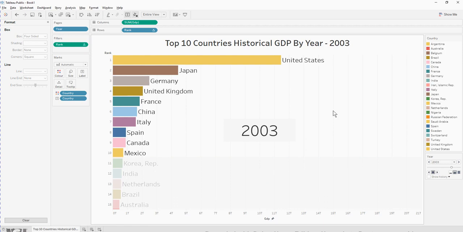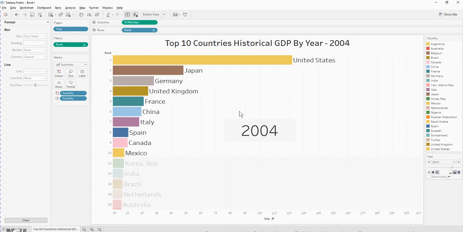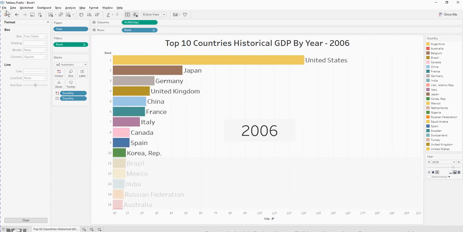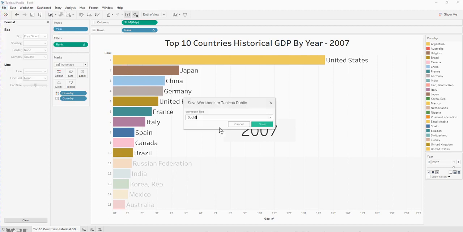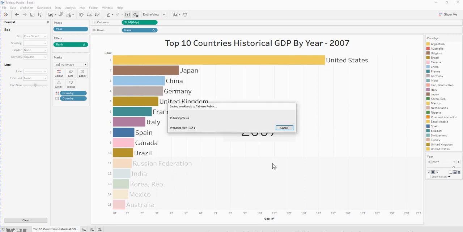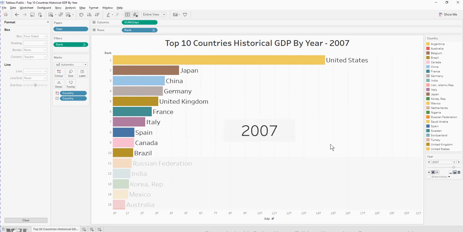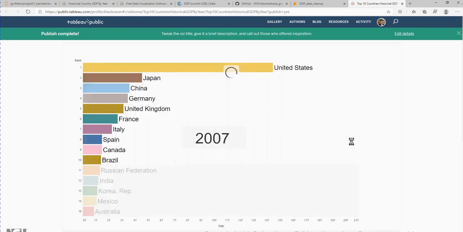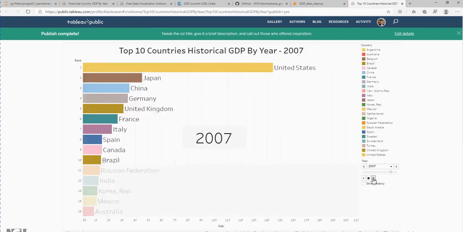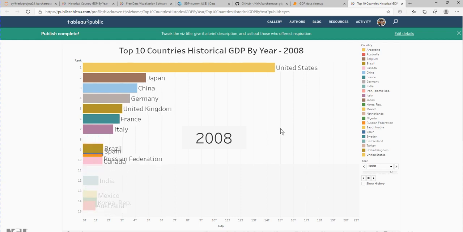And there you are, the bar chart race is ready and it should be working properly. Next, you can save your file. Click File, Save to Tableau Public, and give it a file name and click Save. And that is all, and your chart will be published on Tableau Public here, and it's working.